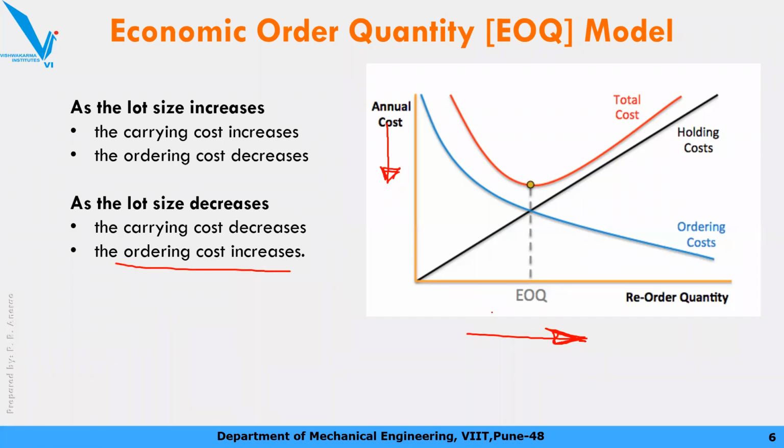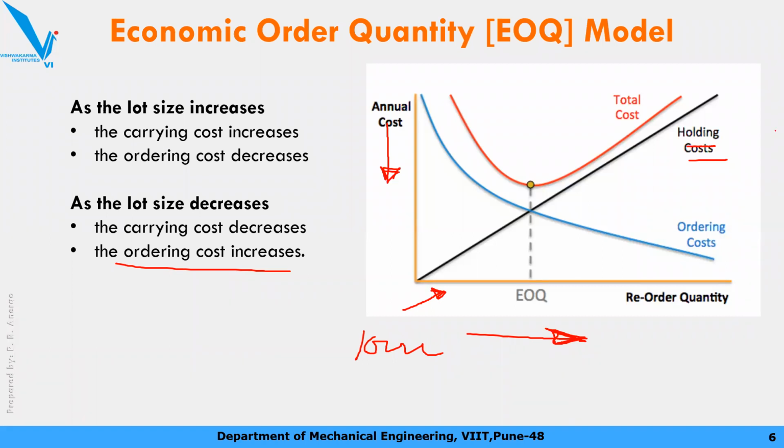ठीक है, then holding cost, see, holding cost is going to gradually increase. To hold more lots or more units you are going to spend more money, because capital cost will be more, your deterioration will be more, your obsolescence will be more, your storage facility required is more.